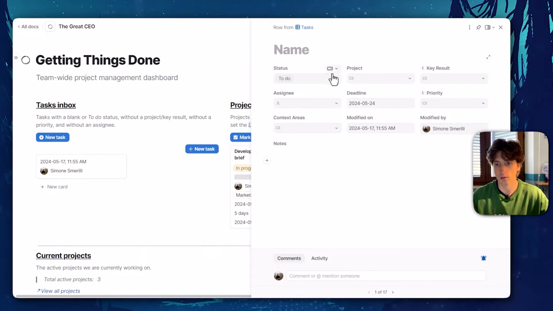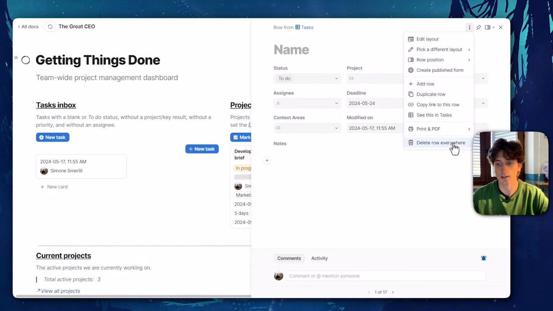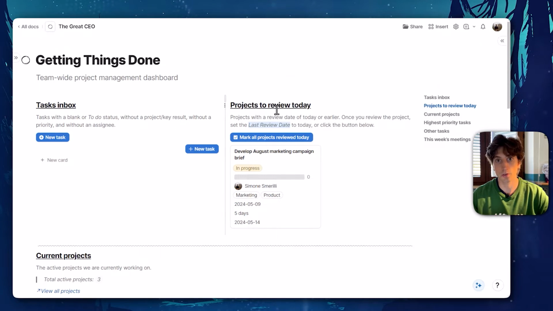Or you can just refine all the columns and data points right here, right now, so that it flows into the specific views that we want it to be at. On the right-hand side, there are projects to review today. So a principle of the GTD system is to review projects on a regular basis. By default, projects can be reviewed every week as part of your weekly review. And here there are all those projects where the next review date is today.